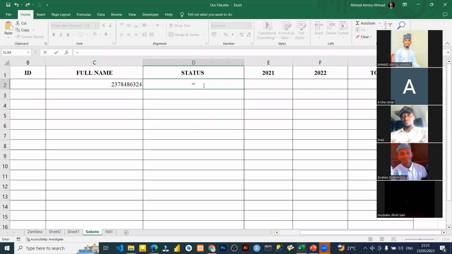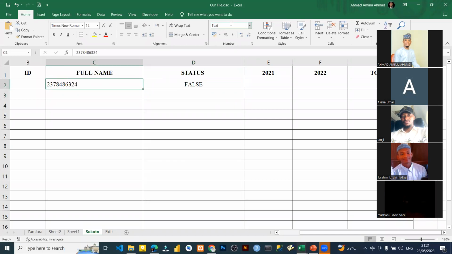If I say equals is text and I click on it, I press enter, it says false, because now it's a number, it's not a text. If I turn it to text again, you see it says false for number, it's not a number, it's a text. Please, do you understand how to use this? I will give you an example. I'll put it inside the IF formula so that you will see how it will work.